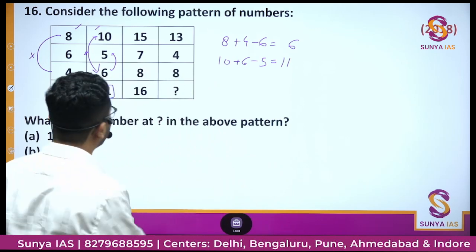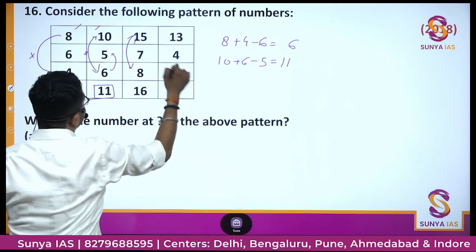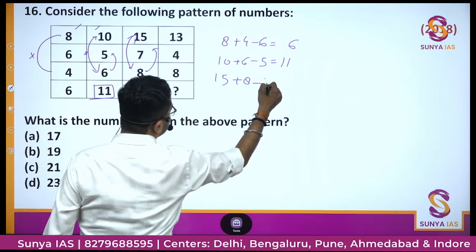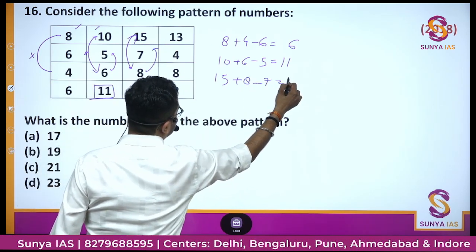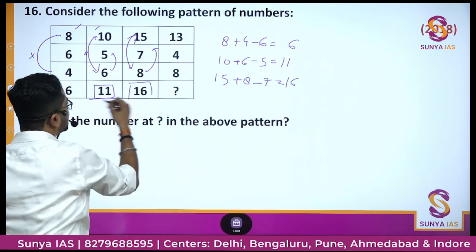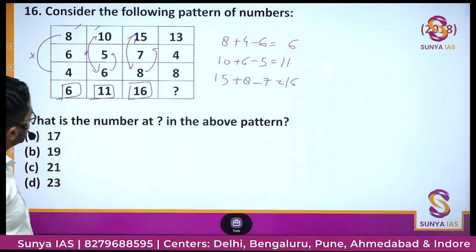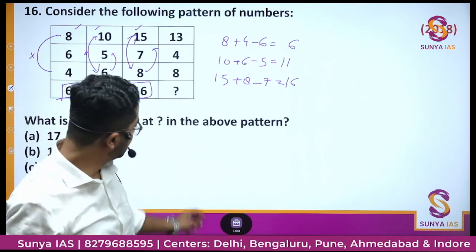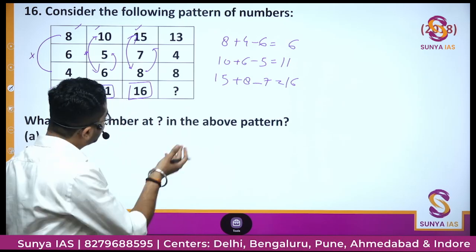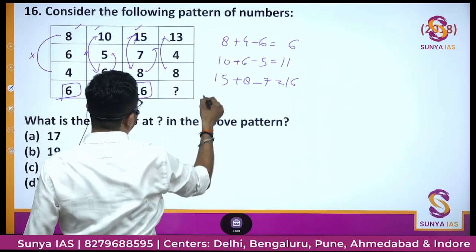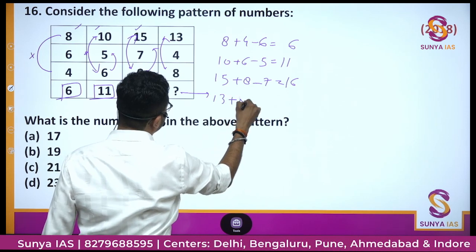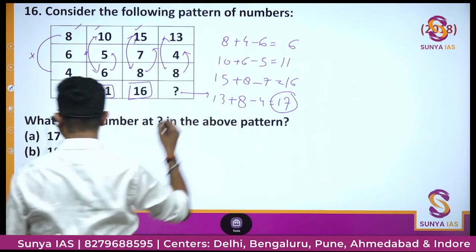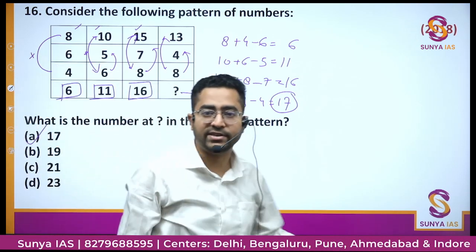ठीक, तो हमने दो के लिए देख लिया, थर्ड के लिए देखते हैं. 15 plus 8 minus this mid term 7, 16. Okay, we have got this. So in all the three columns, whatever pattern we have followed is right. तो सेम हम इधर भी फॉलो करेंगे. तो this term would be 13 plus 8 minus this term 4, 17. Is there any option 17? Yes, correct. Option A is 17.